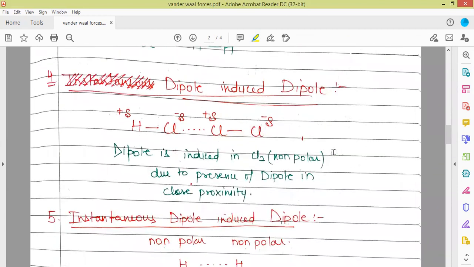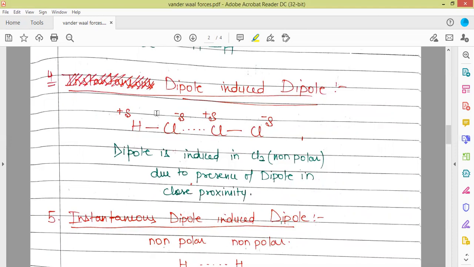The next kind of interaction is dipole-induced dipole. Here a dipole is present in the vicinity of a non-polar molecule. Here this chlorine is slightly negatively charged due to the charge separation in the dipolar molecule. This other molecule is non-polar, but a dipole is induced in it due to the presence of this dipole in the vicinity.